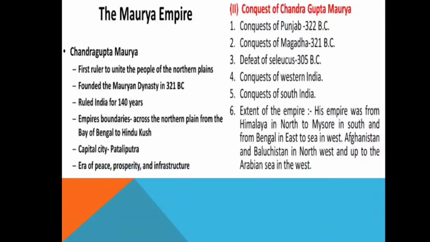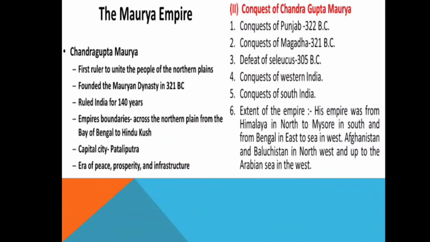So how was the Mauryan Empire established? The first ruler was Chandragupta Maurya, the first ruler to unite the people of the northern plains. Whatever the northern plain consisted of, Chandragupta Maurya was the first emperor who united all its peoples. He founded the Mauryan dynasty in 321 BC and ruled India for 140 years. Means the whole Mauryan Empire ruled around 140 years over India.